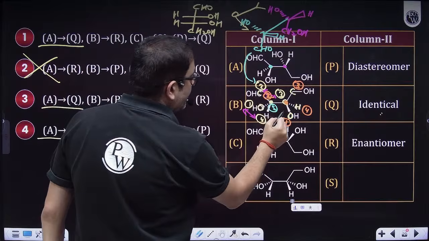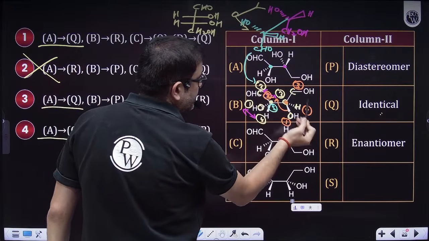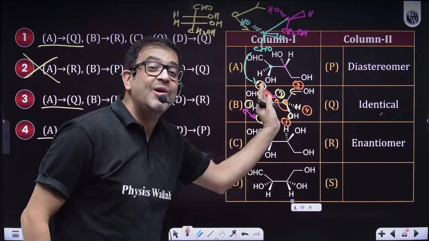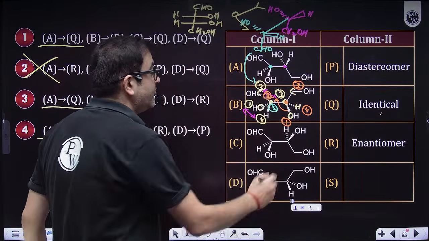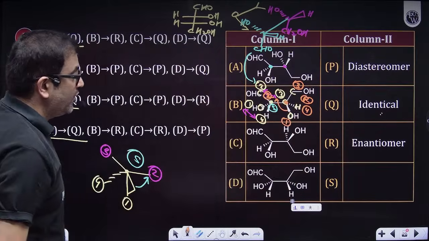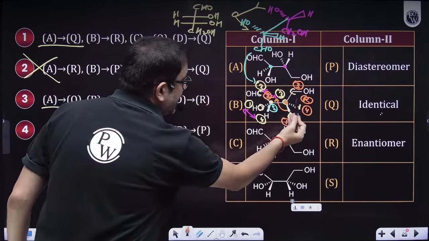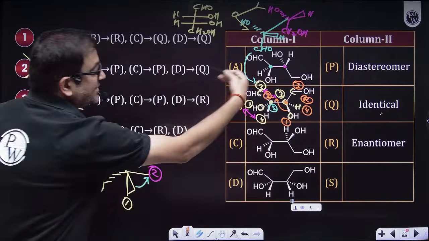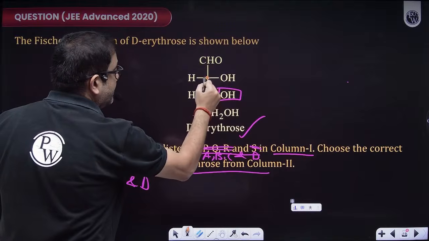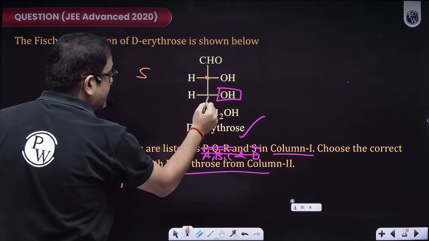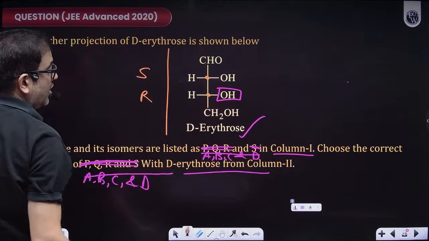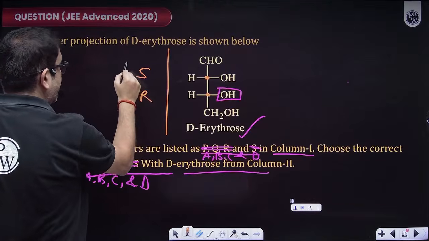So moving from 1 to 2, because 4 is already on the dash position. Moving from 1 to 2, how am I moving? Sir, clockwise. Because I'm moving clockwise, this is R. So the aldehyde carbon is S and the alcohol, the next carbon, is R. This is for the option number Bombay.